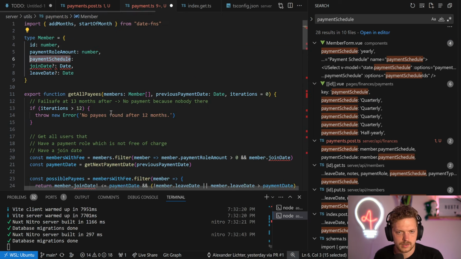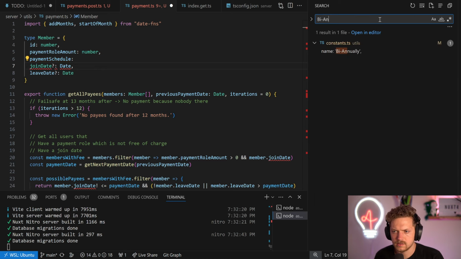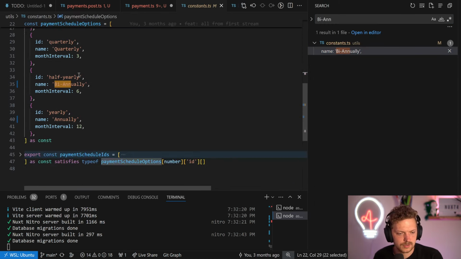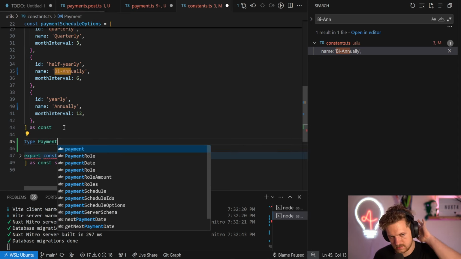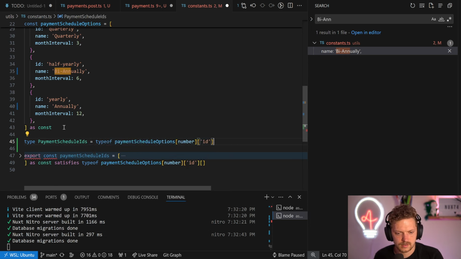It's just a string. Okay. Then we probably should. Oh wait, we have the biannually one as a constant here. Yeah, payment schedule options. Okay. Then we say type payment schedule IDs is exactly just this. And then we can use that.